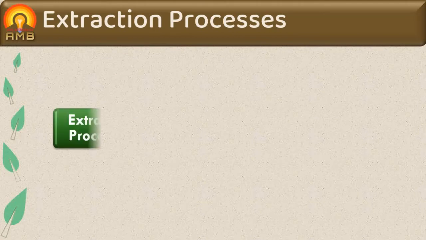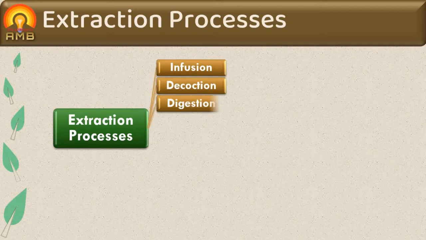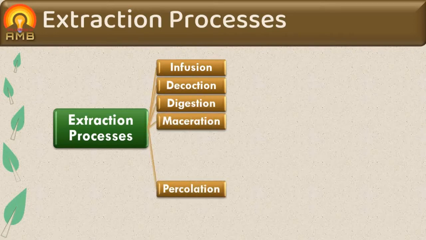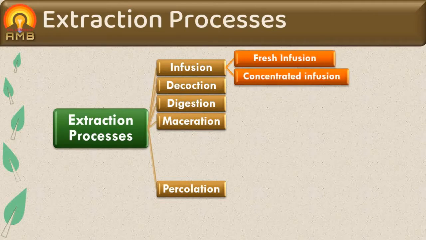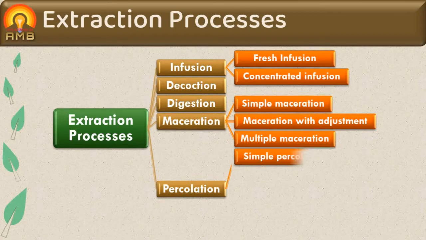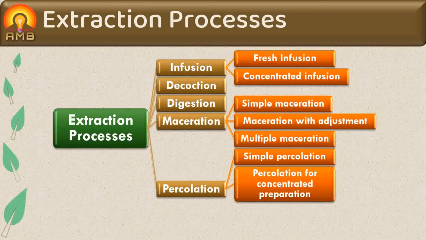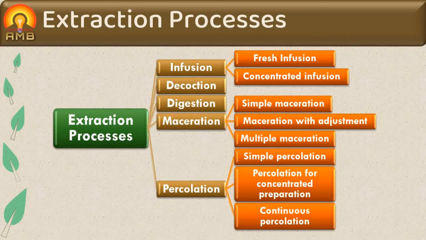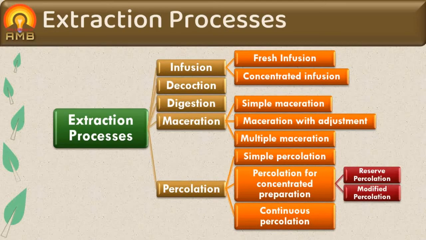processes as infusion, decoction, digestion, maceration, percolation. Infusion, again it is divided into fresh infusion and concentrated infusion. Maceration is of three types: simple maceration, maceration with adjustments, and multiple maceration. Percolation is again divided into three types as simple percolation, percolation for concentrated preparations, and continuous percolation. Percolation for concentrated preparation is again divided into reserve percolation and modified percolation.